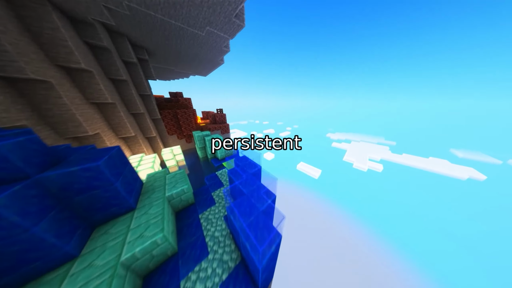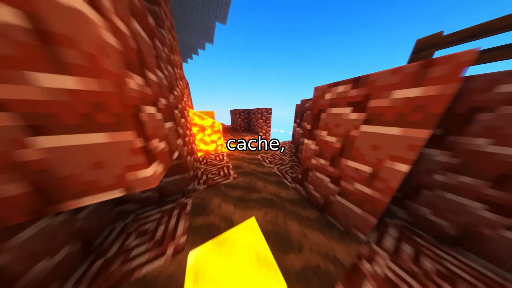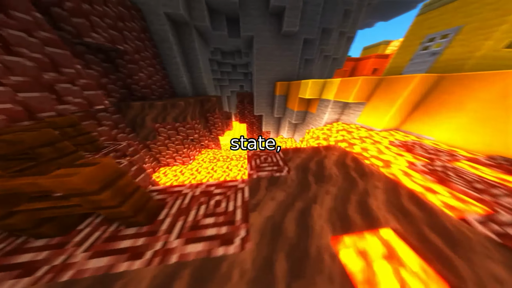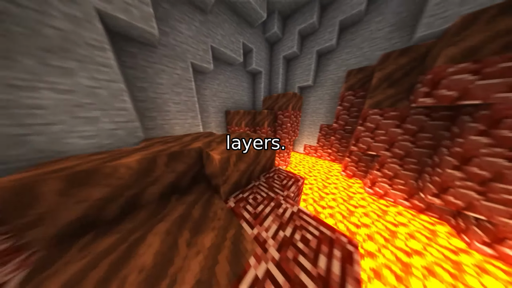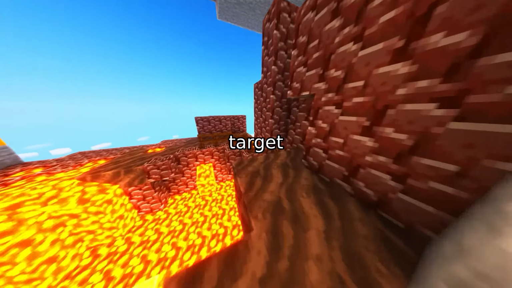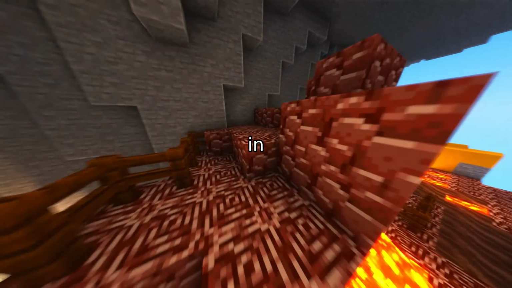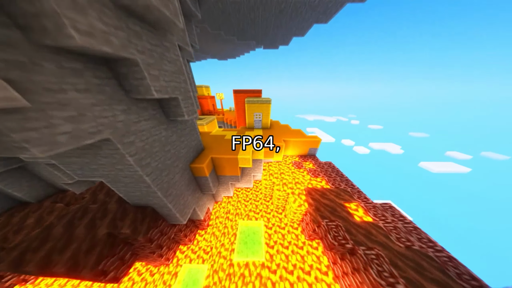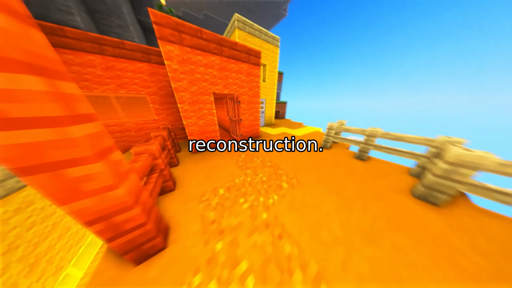Second, they tested the full persistent state at a decode boundary. This includes the window KV cache, active compressed KV, compressor state, and indexer state, totaling nearly 6 million FP32 values across all layers. A literal FP32 delta reconstruction failed to recover the target bitwise due to precision loss during subtraction. But by computing the delta in FP64, adding in FP64, and casting back to FP32, they achieved exact bitwise reconstruction.